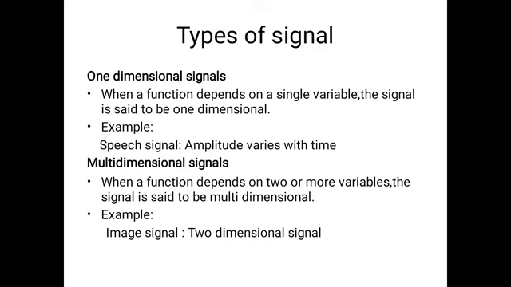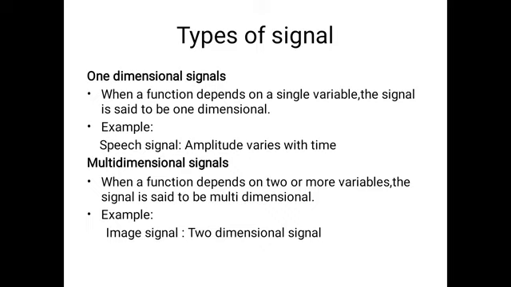An example of a one dimensional signal is a speech signal, whose amplitude varies with time, and time is the single and independent variable. That means the one dimensional signal is a speech signal whose amplitude varies with respect to one independent variable, and that is time.